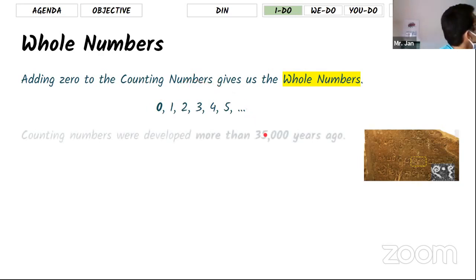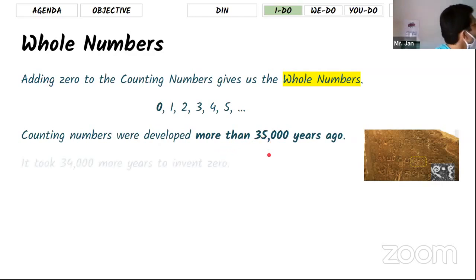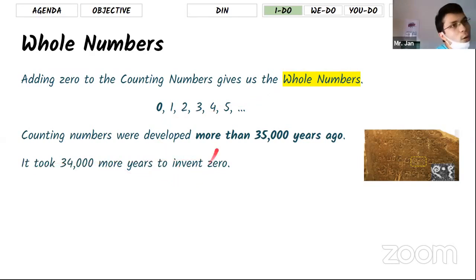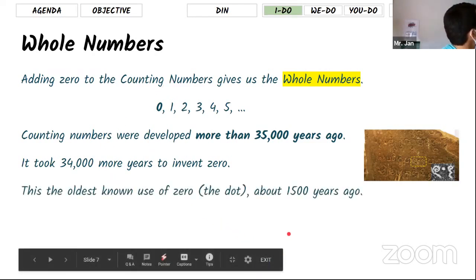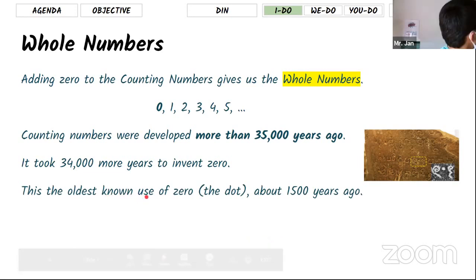Counting numbers were developed more than 35,000 years ago, but 0 was invented about 1,000 years ago. So after 34,000 years, 0 was invented, which is a very long time. It's actually very new, the number 0. This is the oldest known use of 0, the dot, about 1,500 years ago.